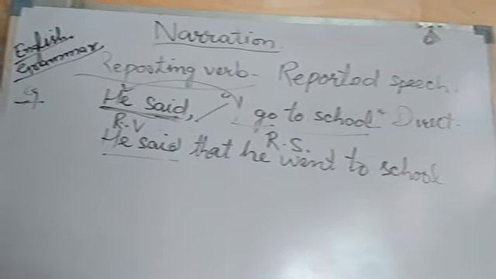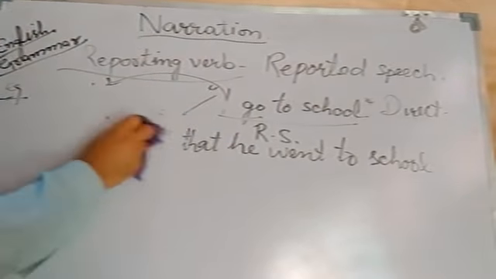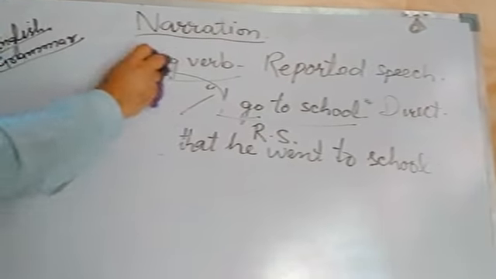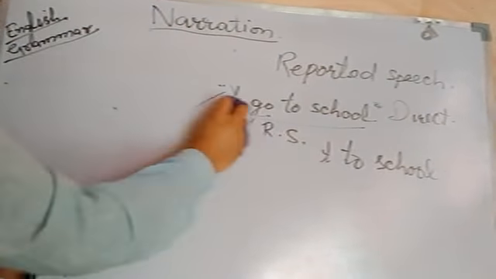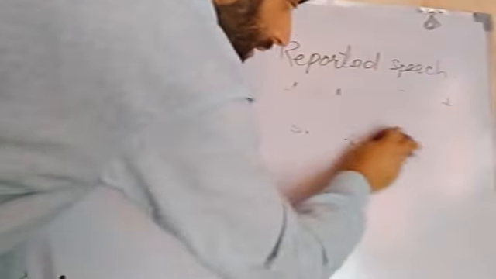To help you understand, we should know the rules, and we should recapitulate what we have learned about sentences. We have four kinds of sentence: assertive or declarative, imperative, interrogative, and exclamatory. There are different rules for these sentences. Let's learn how to change direct speech into indirect speech when it is an assertive sentence.